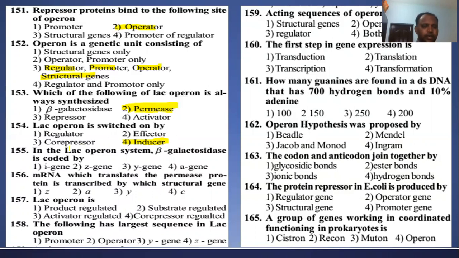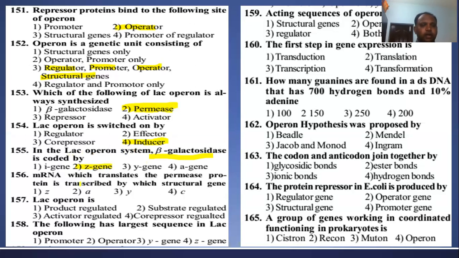Next question, number 155. In the lac operon system, the beta galactosidase enzyme is coded by which gene? There are 3 genes, Z, Y, A. Z gene codes for beta galactosidase, Y gene for transacetylase, and A gene for permease. Beta galactosidase is coded by the Z structural gene only, right?